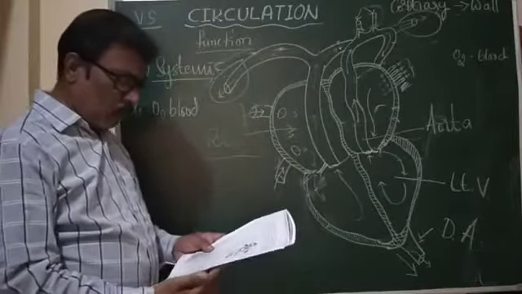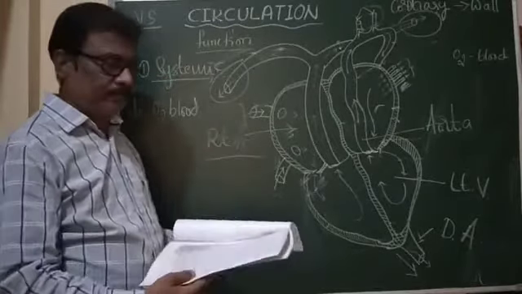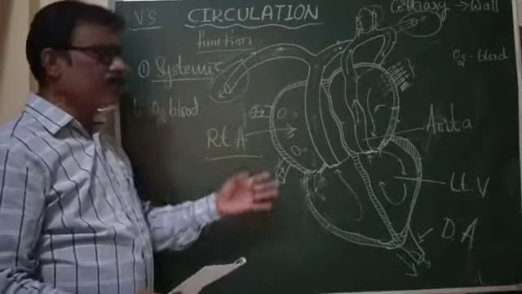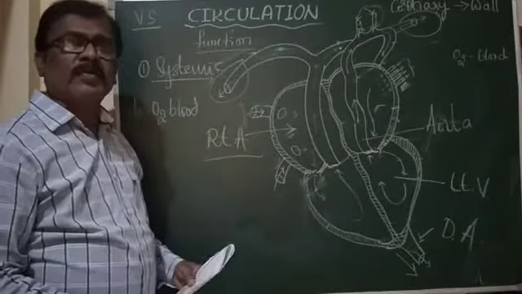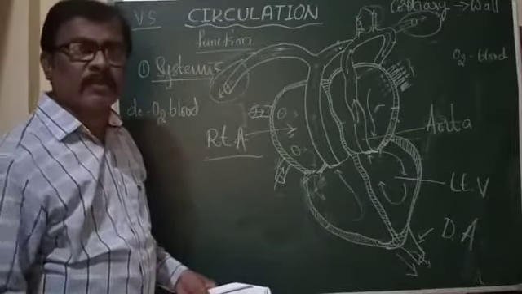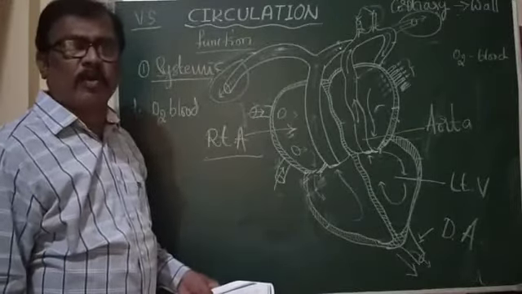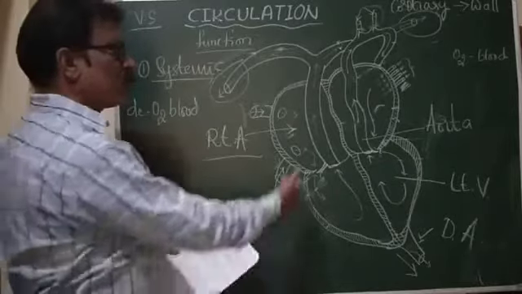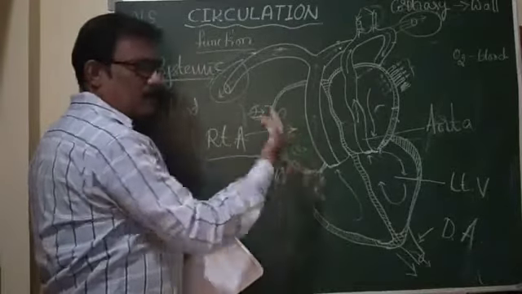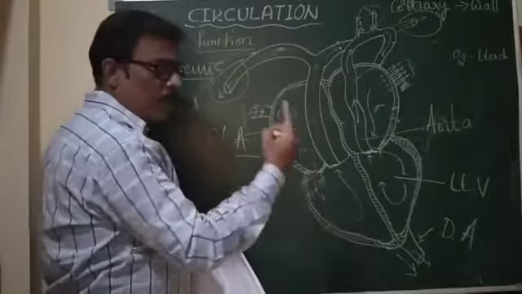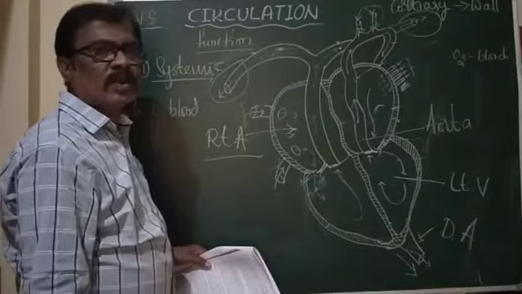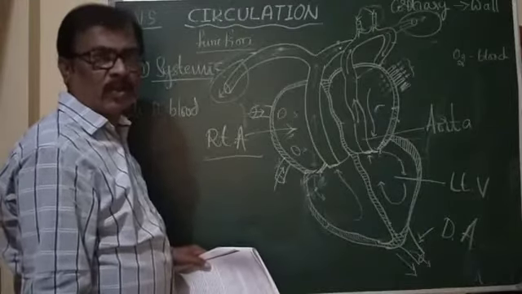So this flow of blood means the superior and inferior vena cava bring the impure or deoxygenated blood from the upper extremities and from the lower extremities of the body, so that impure blood is taken back into the right auricle of the heart. This type of flow of blood is called systemic circulation or greater circulation.